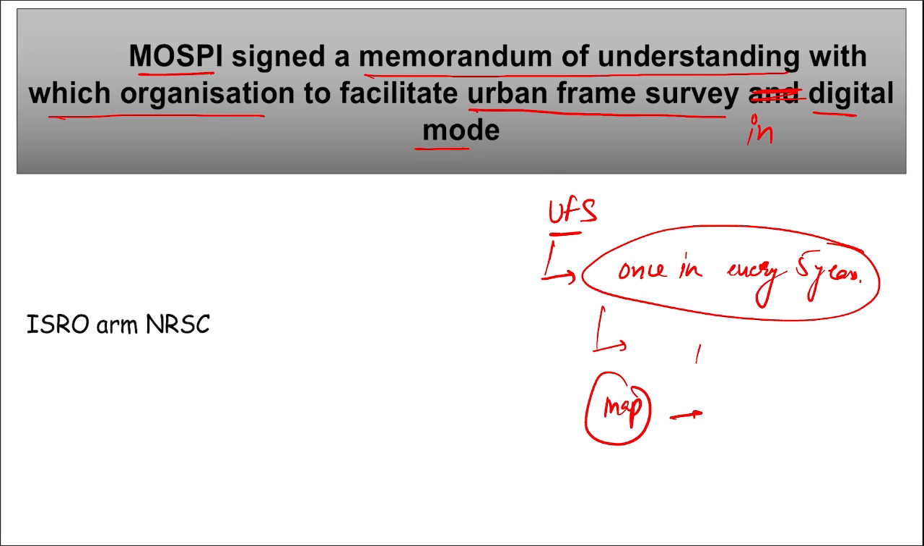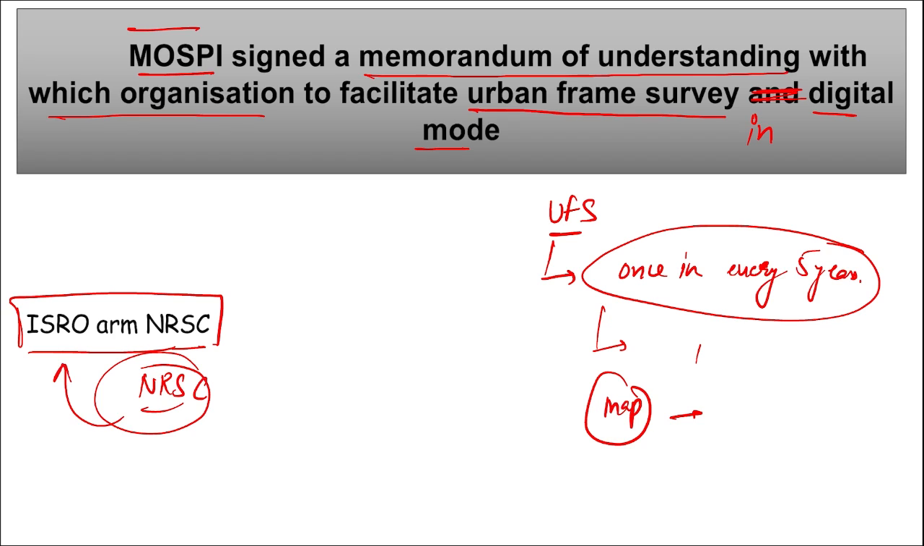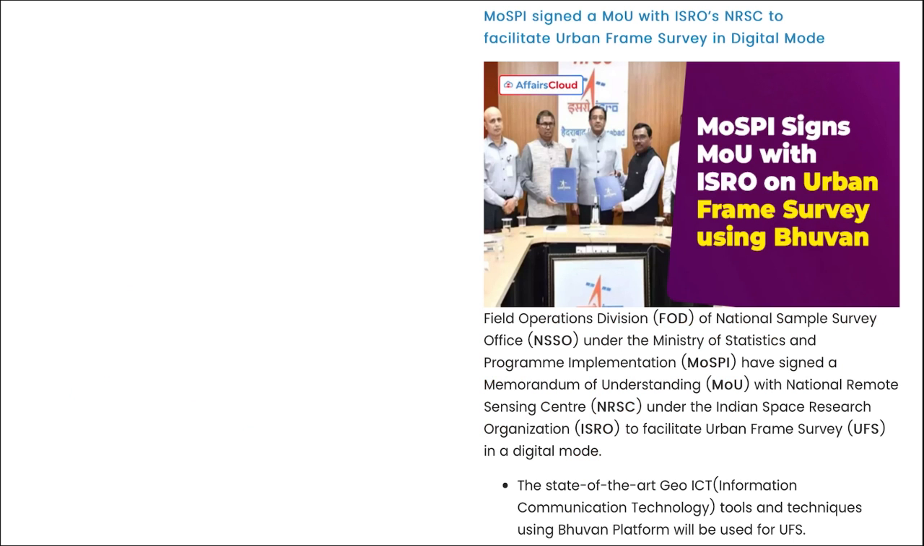So remember, it is the Ministry of Statistics and Program Implementation that signed an MOU with which organization? They signed an MOU with ISRO's arm, that is NRSC. NRSC stands for National Remote Sensing Centre, right? And this comes under ISRO only, and they signed this MOU in order to facilitate the urban frame survey in digital mode. This survey is conducted once every 5 years to give accurate data about the boundaries, about the blocks, of the units, of towns, so that satellite data can be projected accurately, right?